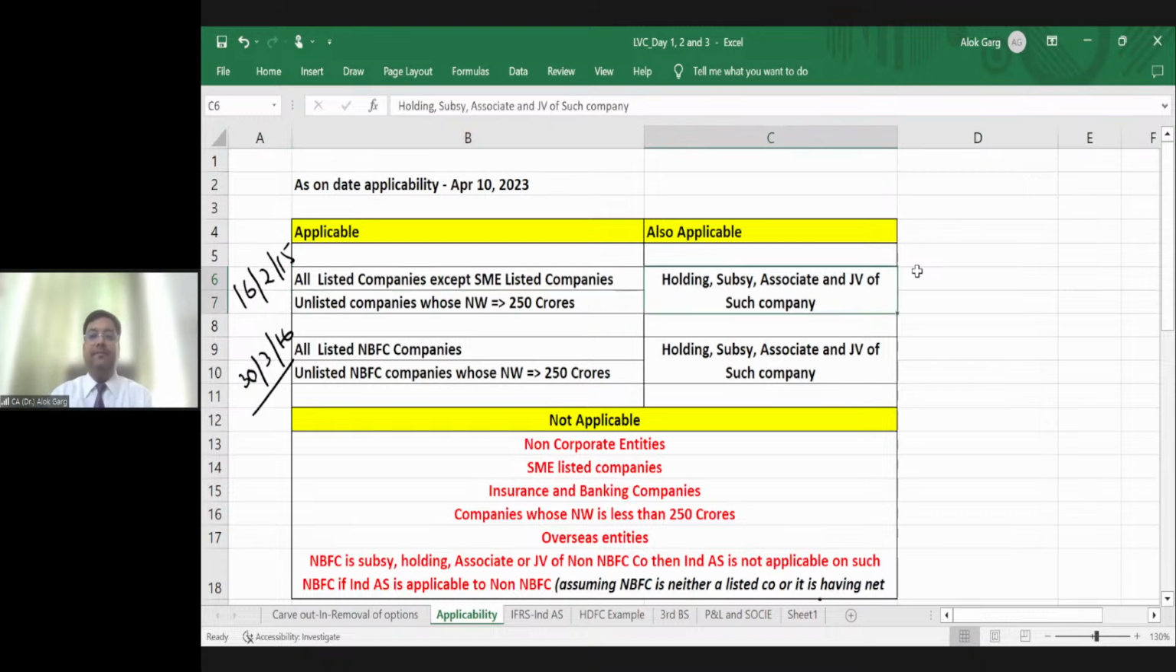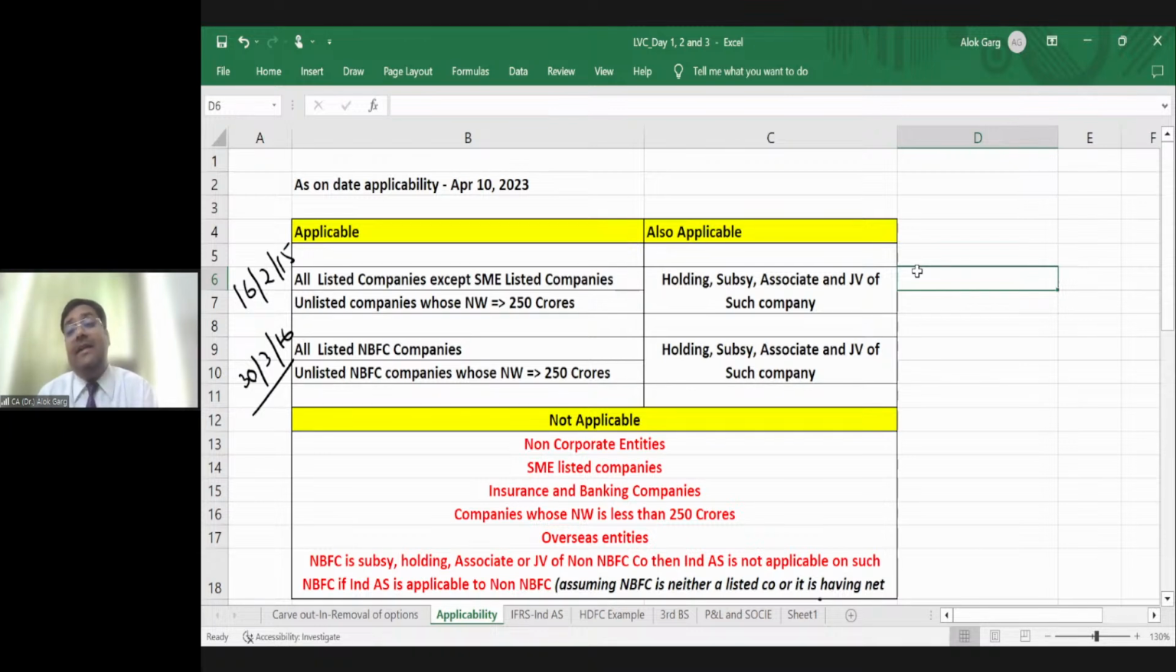Let's discuss. Ind AS is applicable to all listed companies except SME listed companies. What is meant by that? Ind AS is applicable to all listed companies. What is meant by all listed? Means all equity listed, all debt listed.